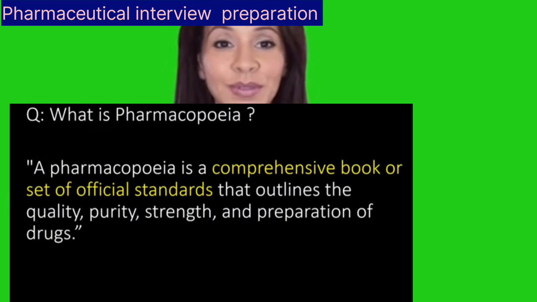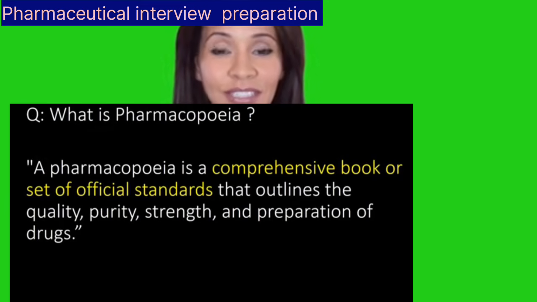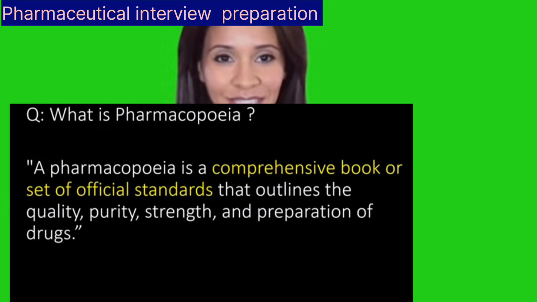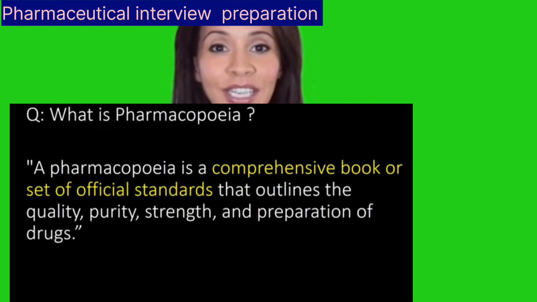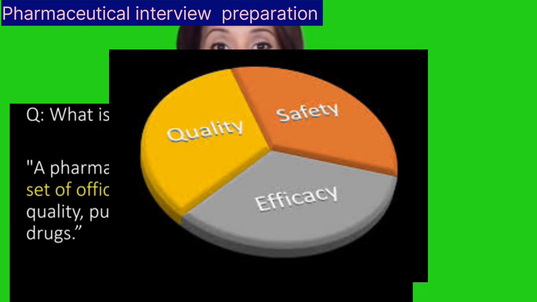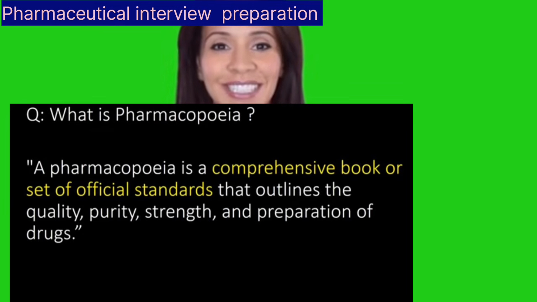What is pharmacopoeia? Pharmacopoeia is a comprehensive book or set of official standards that outlines the quality, purity, strength, and preparation of drugs. What do you know about current good manufacturing practices, or CGMP?